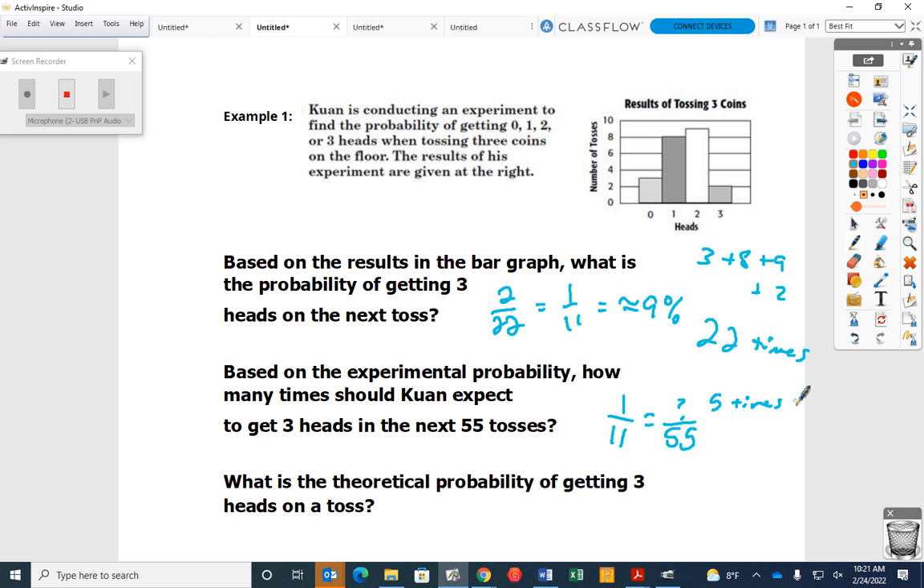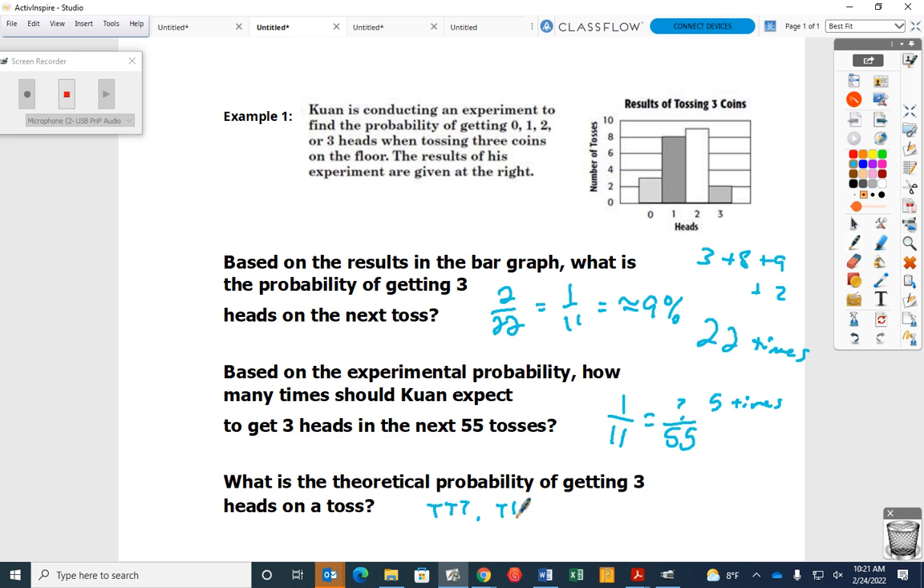Okay. And let's look at that last example. Okay, suppose, what is the theoretical probability of getting 3 heads on a toss? Well, let's first of all think about if I toss 3 coins, okay? What are all the possibilities that I have here? Anybody? What can I get? 3 heads. Okay, I can get 3 tails. What else could I get?